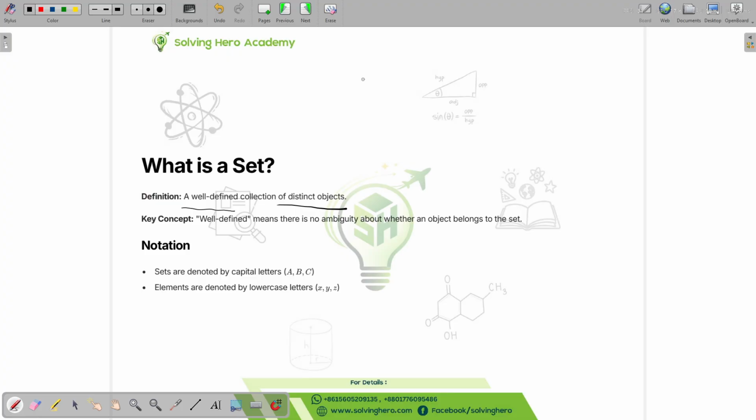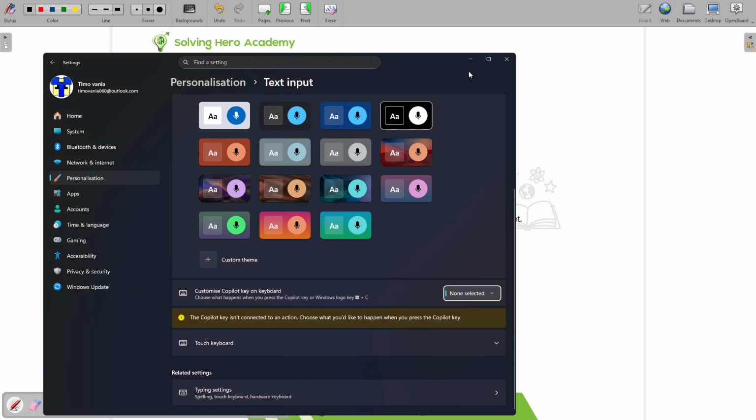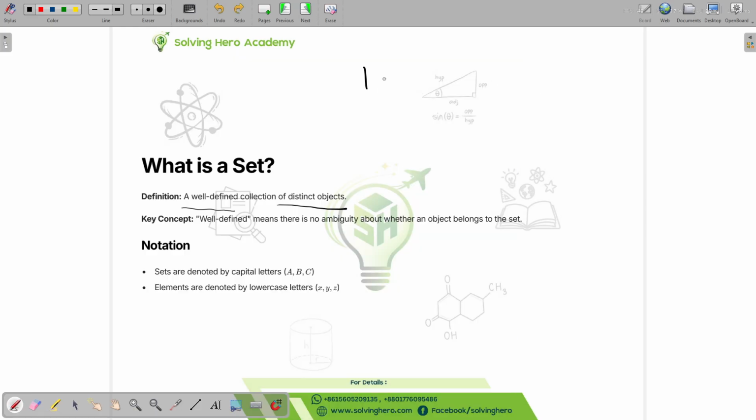let's say you said a set can be numbers, like 1, 2, 3, 4, and so on. But is this really a set?